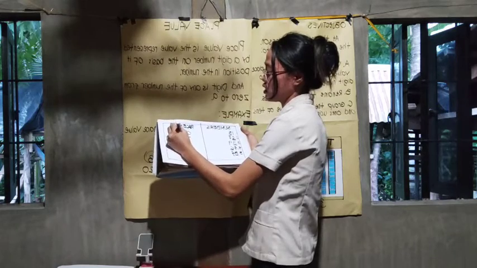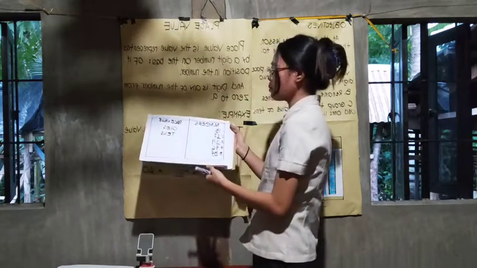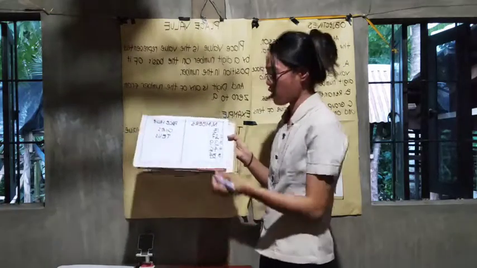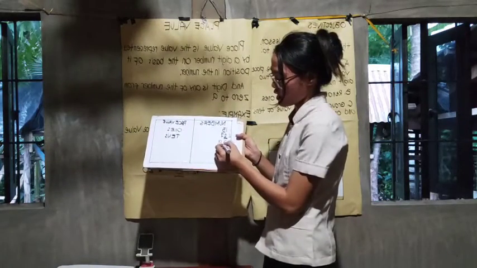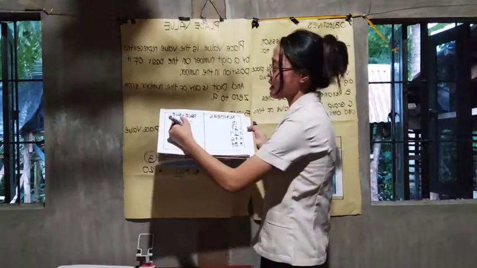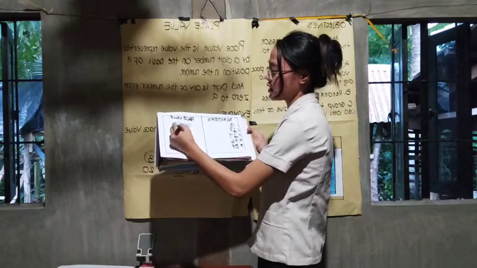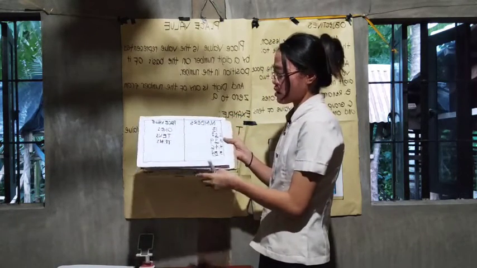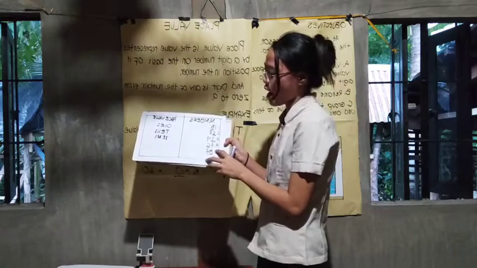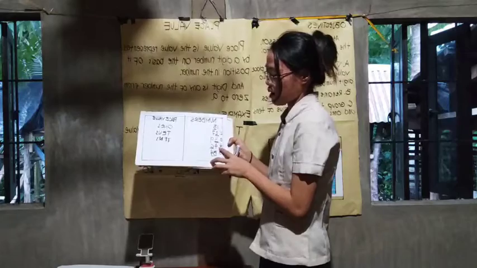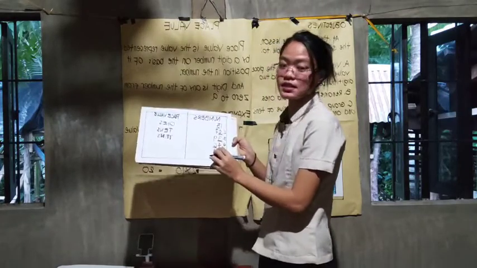Very good. Number 3. What is the place value of 3? Yes, tens. Very good. Number 4. What is the place value of 6?